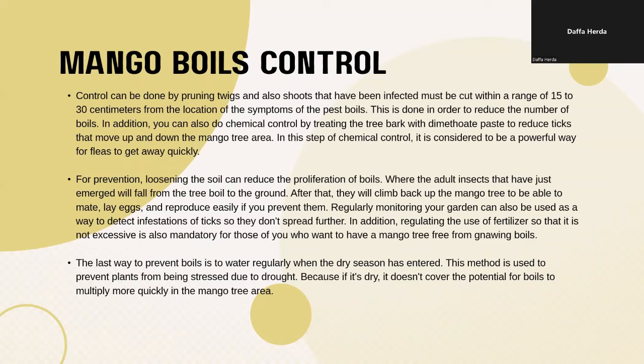Monitoring your garden can also be used as a way to detect infestation so it doesn't spread further. In addition, regulating the use of fertilizer so that it is not excessive is also mandatory for those of you who want a mango tree free from boils. The last way to prevent boils is to water regularly when the dry season begins. This method is used to prevent the plant from being stressed due to drought, because if it's dry, it opens the potential for boils to multiply more quickly in the mango tree area.